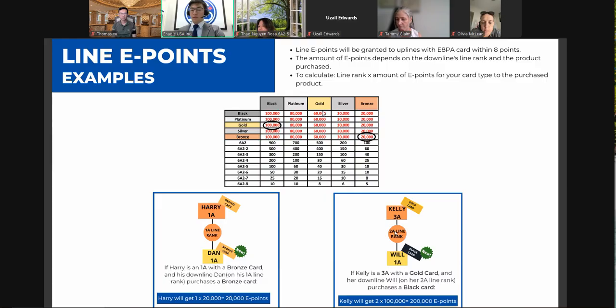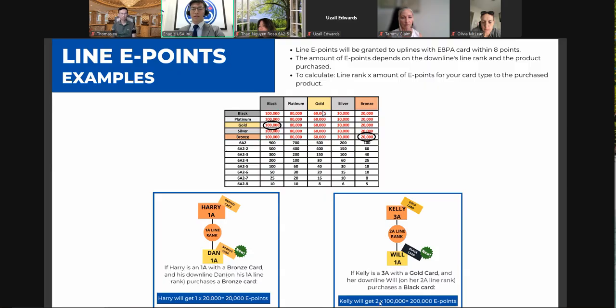But this is the tricky part. Kelly is a 3A, but this new distributor Will came in when Kelly was a 2A, or they made a sale with a 2A line. Let's put it that way. So this line will always be a 2A line.